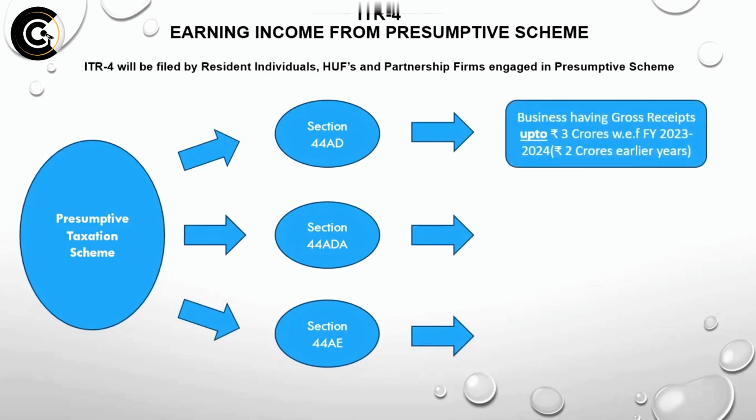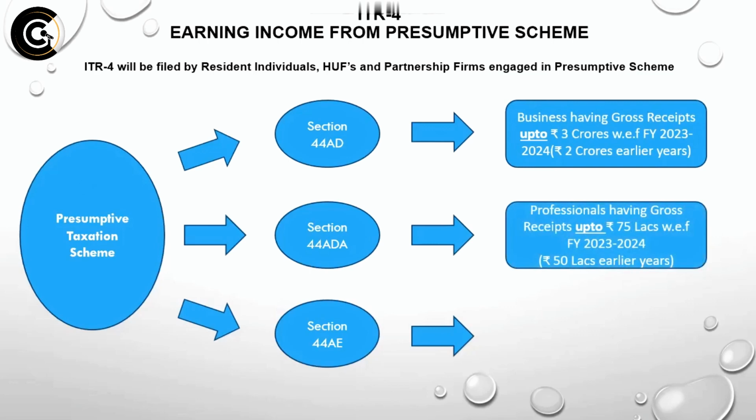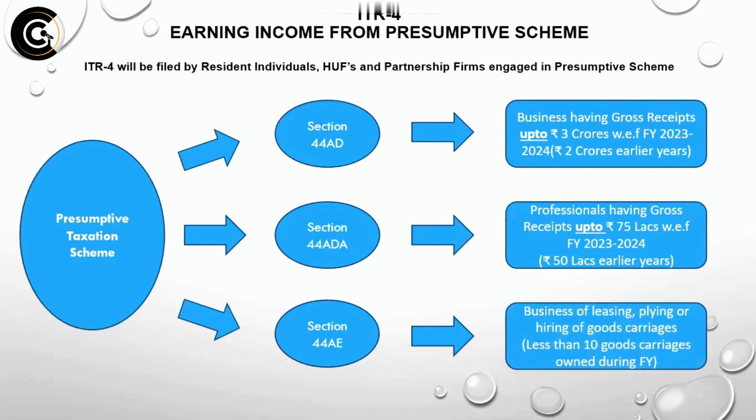Section 44AD applies to all businesses who have gross receipts during the financial year up to rupees 3 crore with effect from this financial year, which is 2023-24, and before that it was rupees 2 crores. Section 44ADA is for all the professionals having gross receipts up to rupees 75 lakhs from this financial year, and it was rupees 50 lakhs up to financial year 2022-23. And Section 44AE is for all those who are engaged in the business of leasing, operating or hiring goods carriage. So basically you can say all those transport agents and transport companies engaged in this business, owning not more than 10 goods carriages during the financial year at any time.